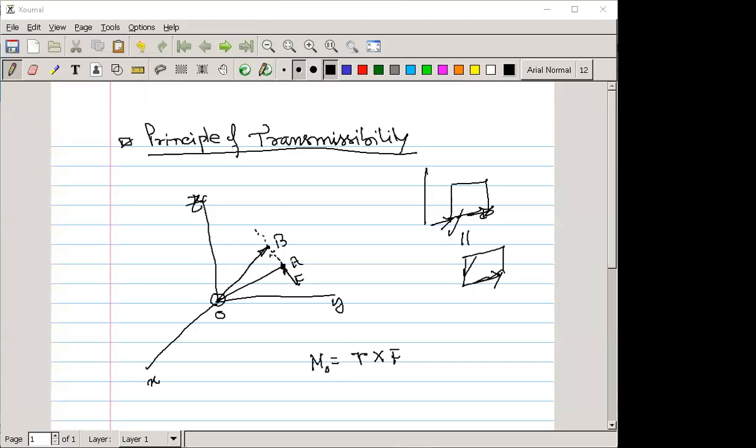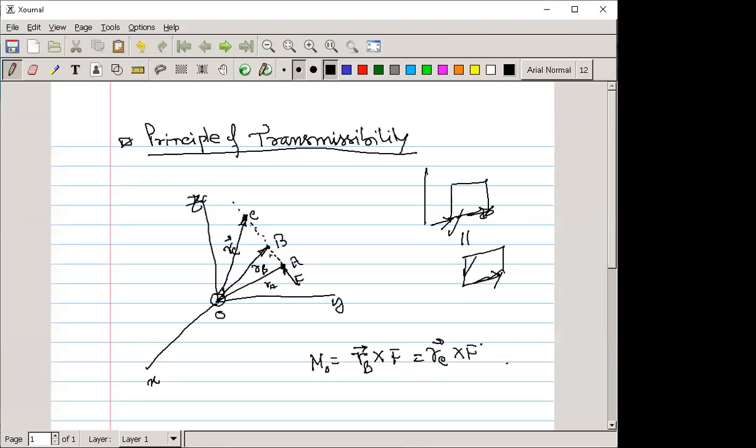If another point is there along this line of action, for example, and the position vectors are RC, RB and RA, then you can write the moment as RC cross F. We can extend that one.